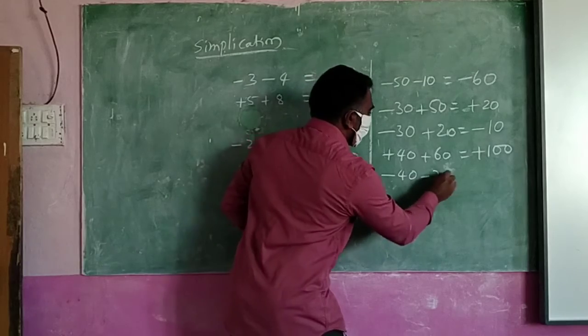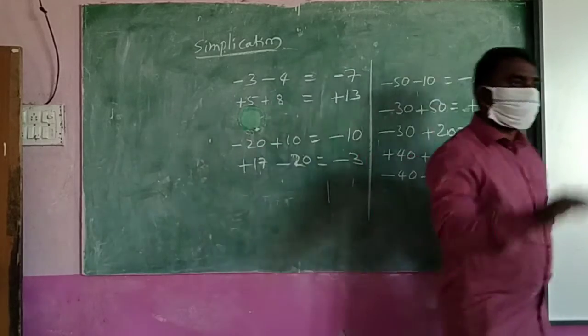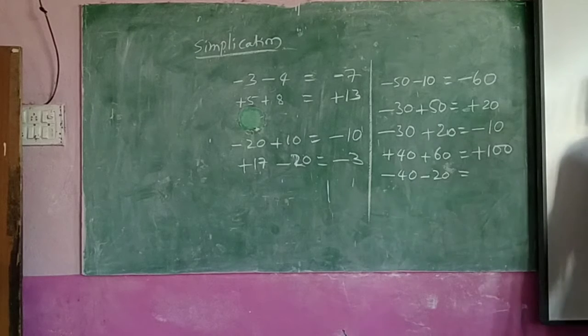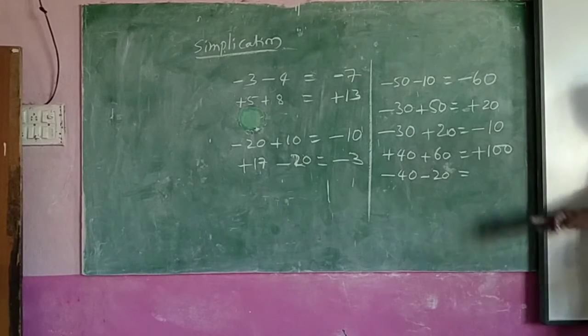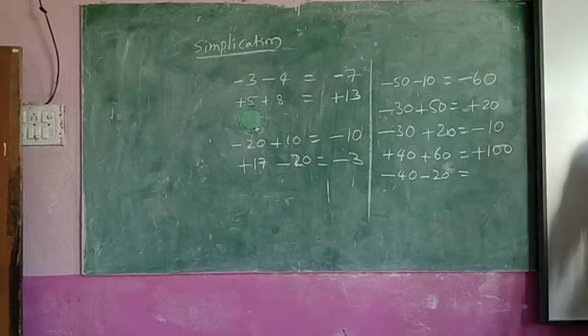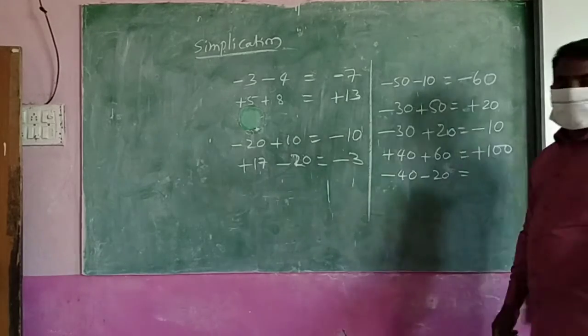Minus 40 minus 20. Down. Means what should we find? Total. Total means how much? 40, 20, total is 60. Where are you? Up or down? Down, because both are down, I am also down.